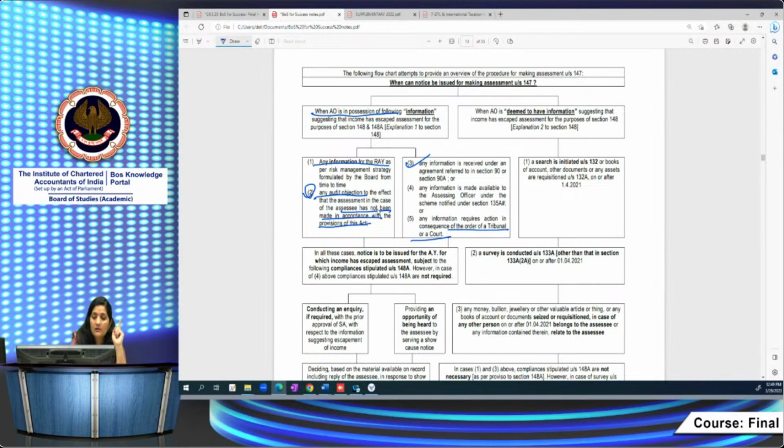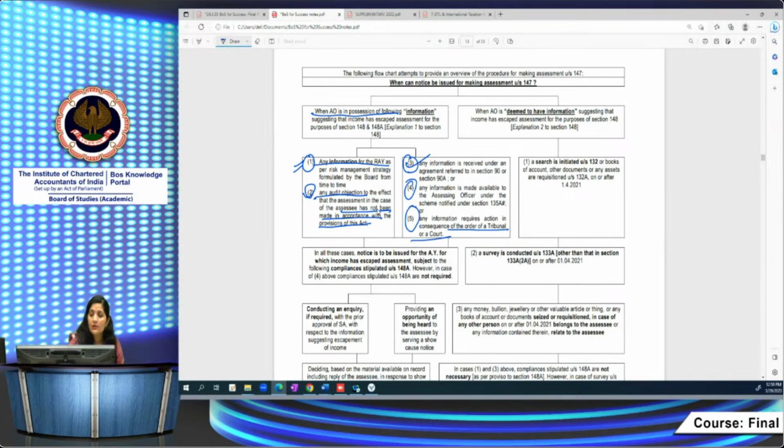These second, third, fourth, and fifth are the amendments made by the Finance Act 2022. Earlier, only the first one was there. These 2, 3, 4, 5 are new things added to this section: information such as an audit objection, any information as per the DTA, any information under the faceless collection of information, and any information which the assessing officer has received for taking certain action as per the order of the Tribunal or the court. These are the cases.